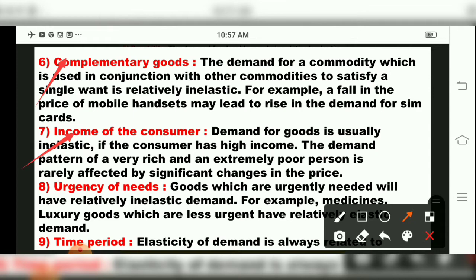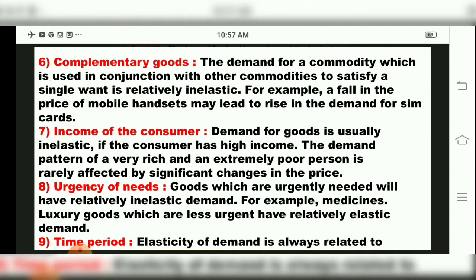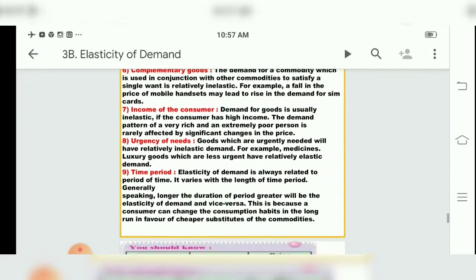Now the eighth one, children, is urgency of needs. Goods which are urgently needed will have relatively inelastic demand, for example medicines. Luxurious goods which are not urgent have relatively elastic demand. So urgent need goods will have what? Inelastic demand. For example, in an emergency, medicines will be, children, relatively inelastic. And for luxurious goods, it will be relatively elastic demand.